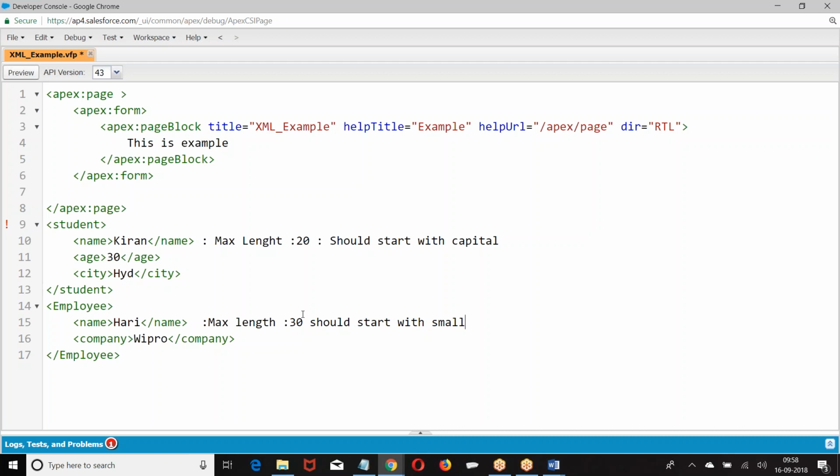So there is a conflict of interest. So to avoid this conflict, they are using some namespace. What is that? Let us say capital colon student.